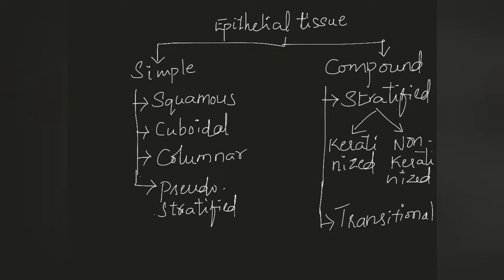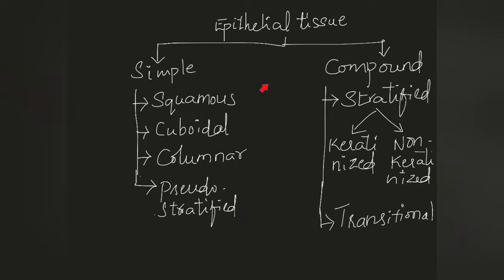So epithelial tissues have been classified into again two types: simple epithelium and compound epithelium. Simple epithelium consists of a single layer of cells, whereas compound epithelium consists of multiple layers of cells. In simple epithelium, again we have four types: simple squamous epithelium, simple cuboidal epithelium, simple columnar epithelium, and pseudo stratified epithelium.